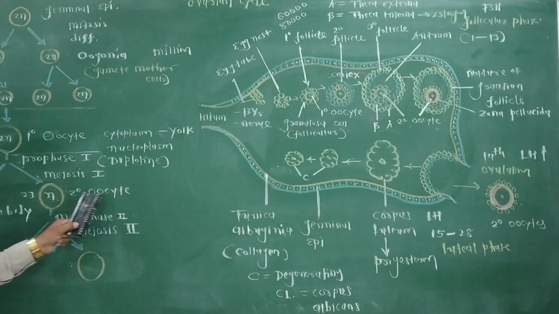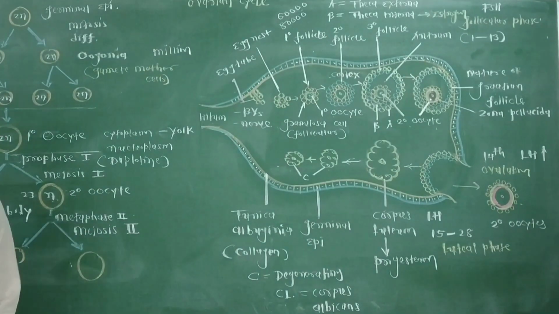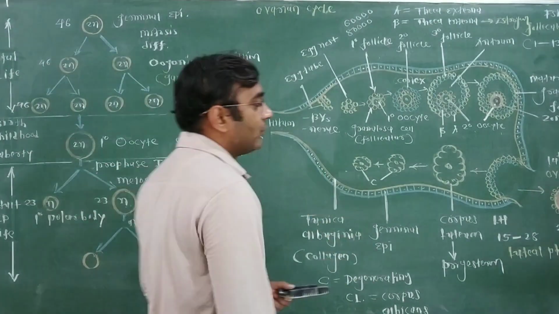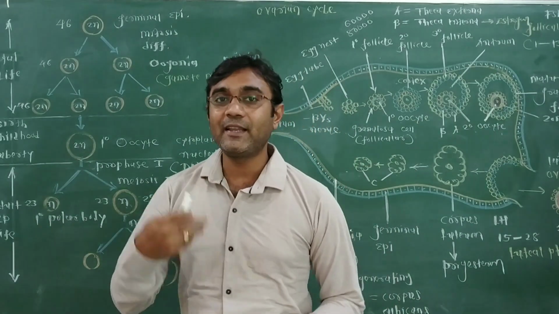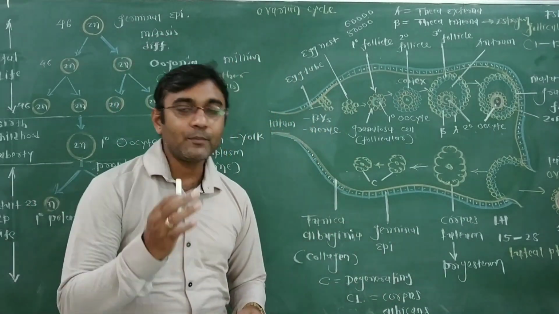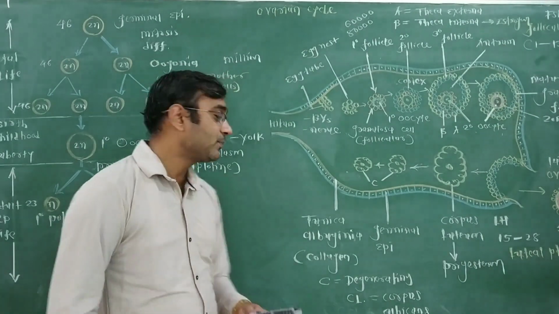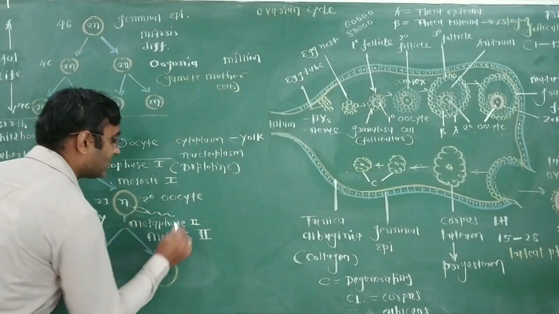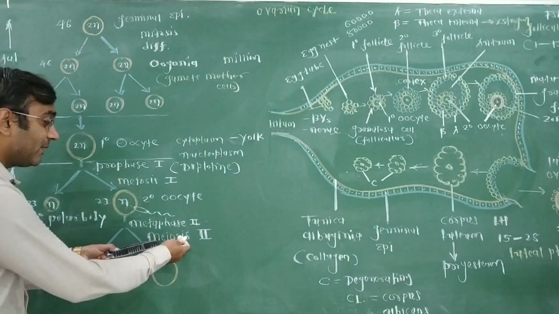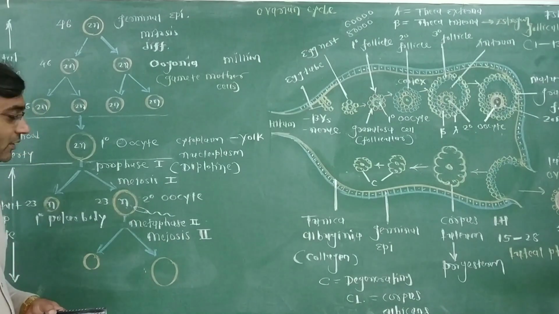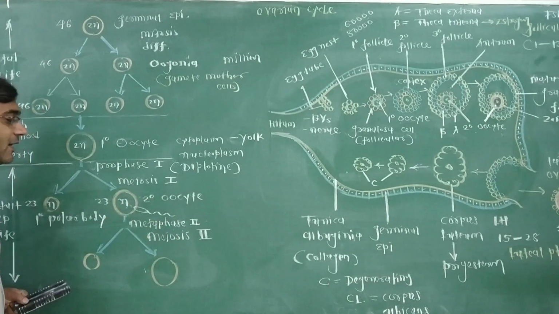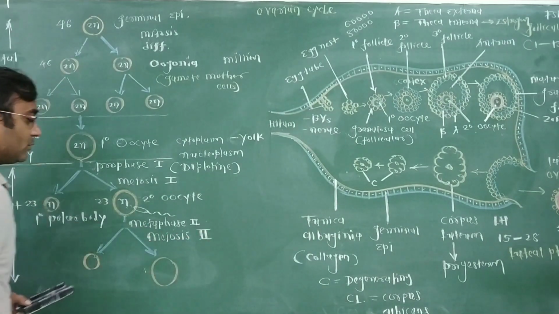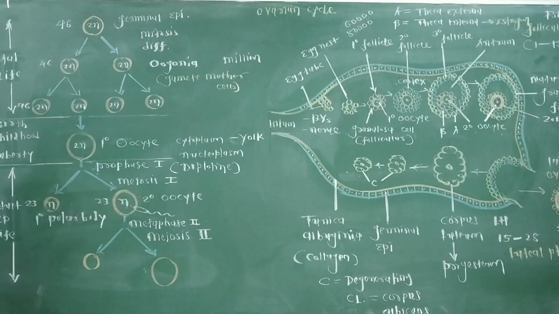If a sperm cell comes in contact with the secondary oocyte, it completes meiosis 2. So after ovulation, the secondary oocyte comes within the oviduct, and at the same time copulation occurs, so the sperm comes nearest to the secondary oocyte. The secondary oocyte is in which stage? Metaphase 2 stage, meiosis 2 division not completed. Now the sperm is in contact with the secondary oocyte, so the secondary oocyte goes further from metaphase 2 and completes meiosis 2, producing once again two unequal cells.